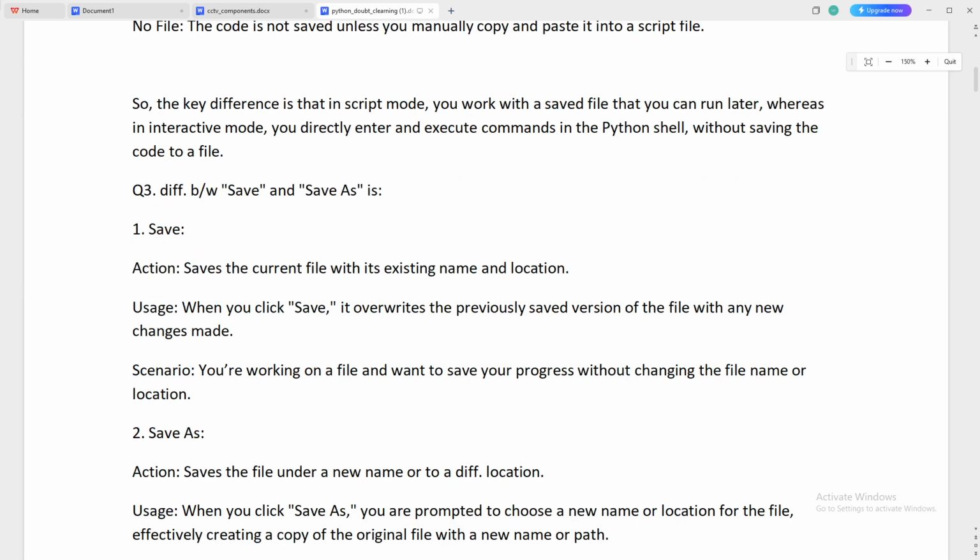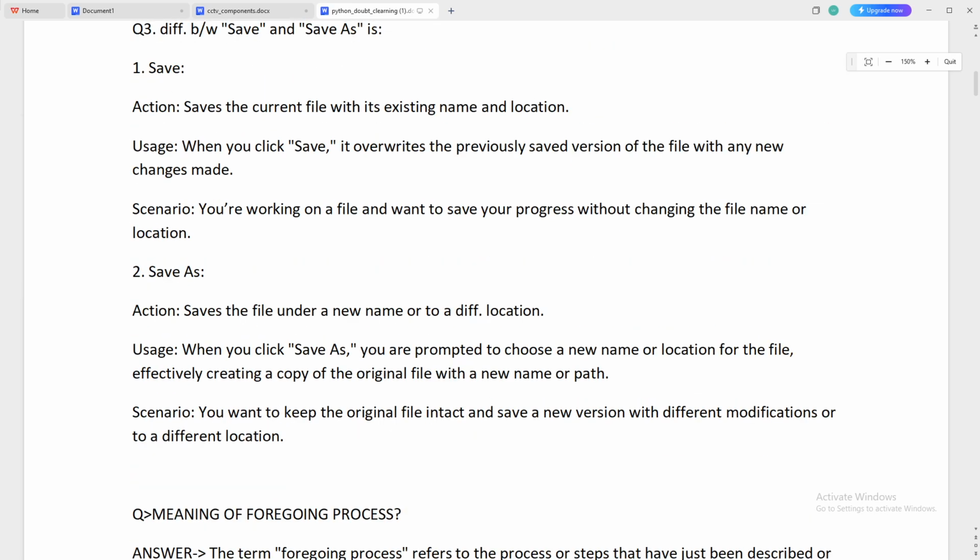Now one question also came from a student: sir, what is the difference between save and save as? Basically, save is when you have already saved the file, and it overwrites it with the new version. For example, you write something in that doc file, and when you press Ctrl S, it overrides the file with that information.